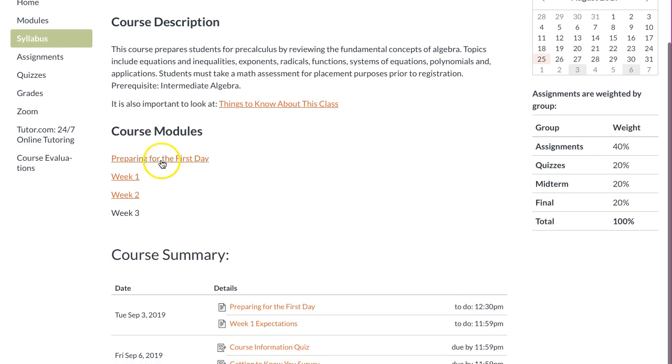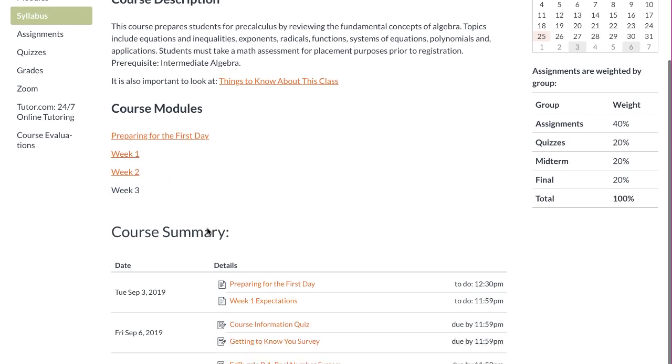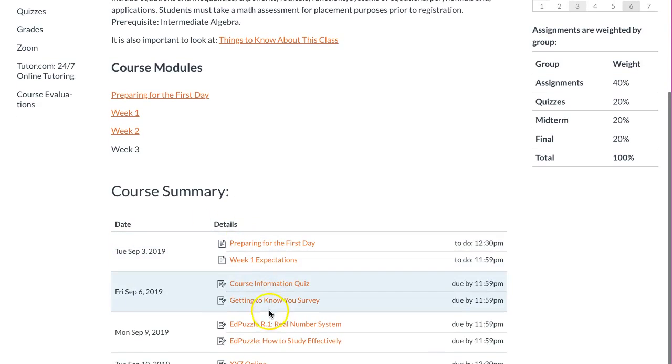And so preparing for the first day needs to happen before the first day, obviously, and that's a list of things that I showed you before. And then week 1 and week 2 are done. Week 3 is not done yet, so I'll add to this as we go. And then down here is a summary of everything that either is due or you need to do.